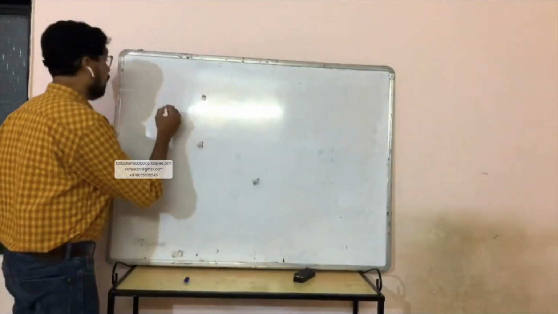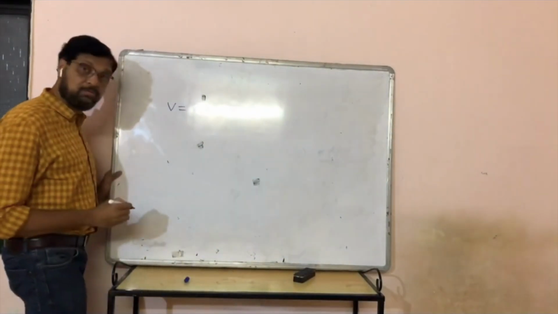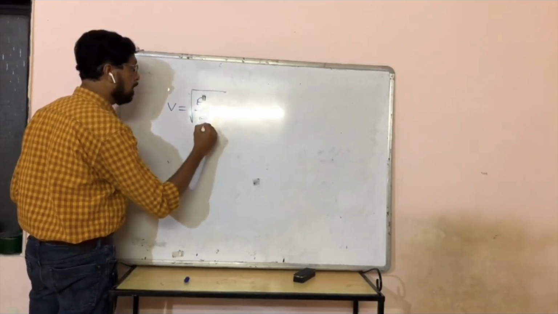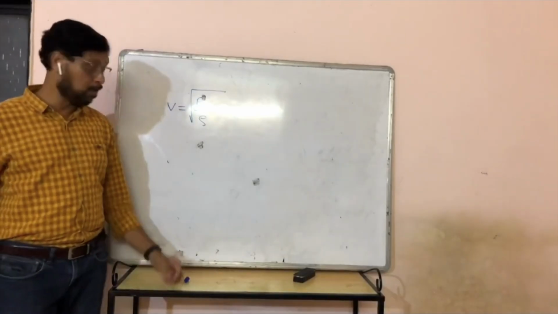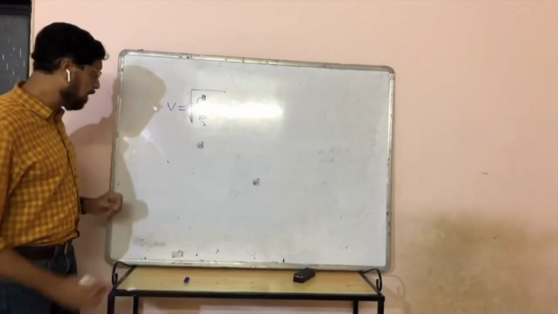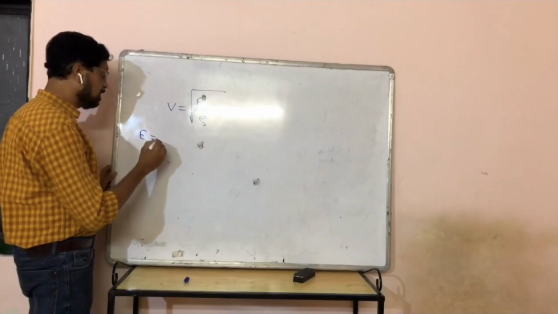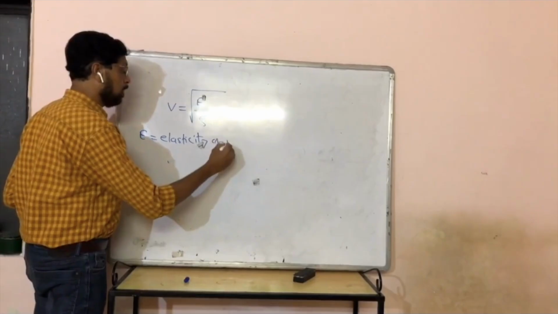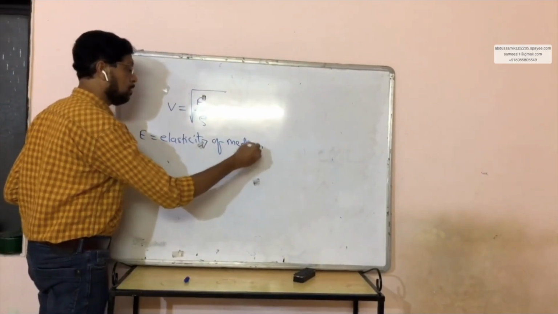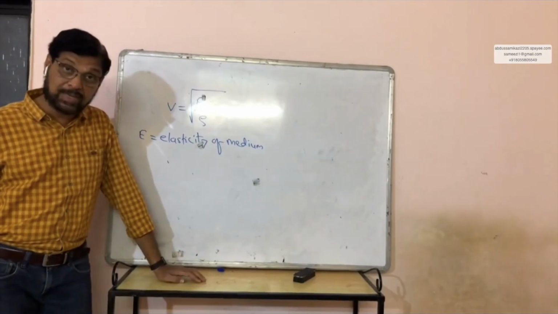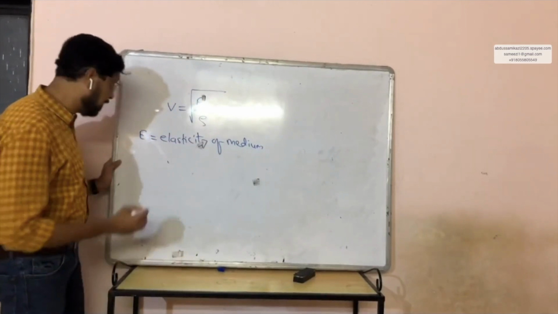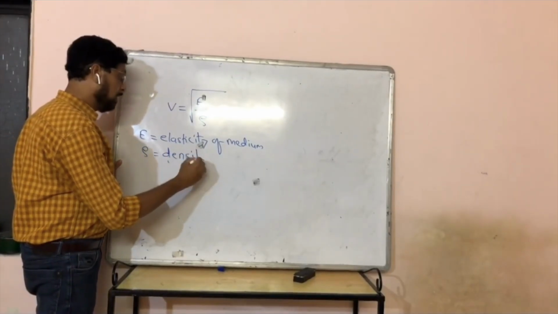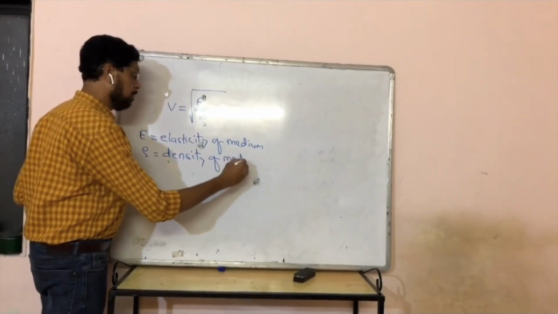He said that the velocity of a longitudinal wave v is under root E by rho, where E is the elasticity of the medium and rho is the density of the medium.